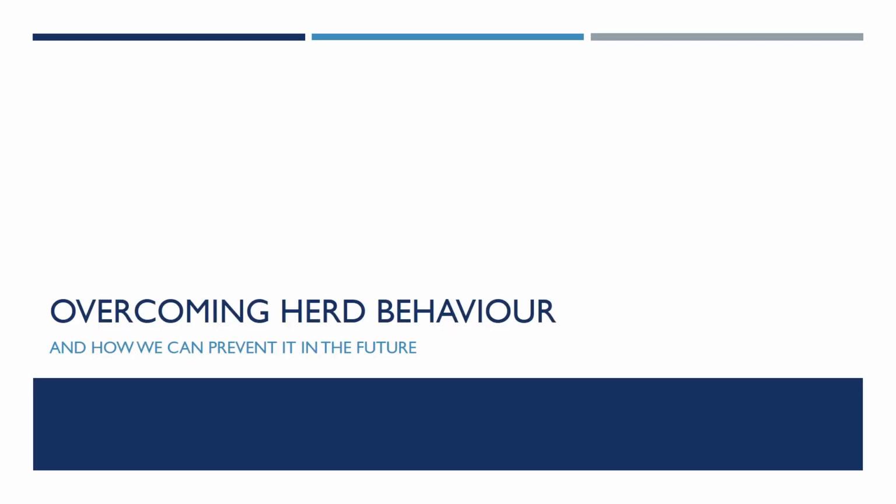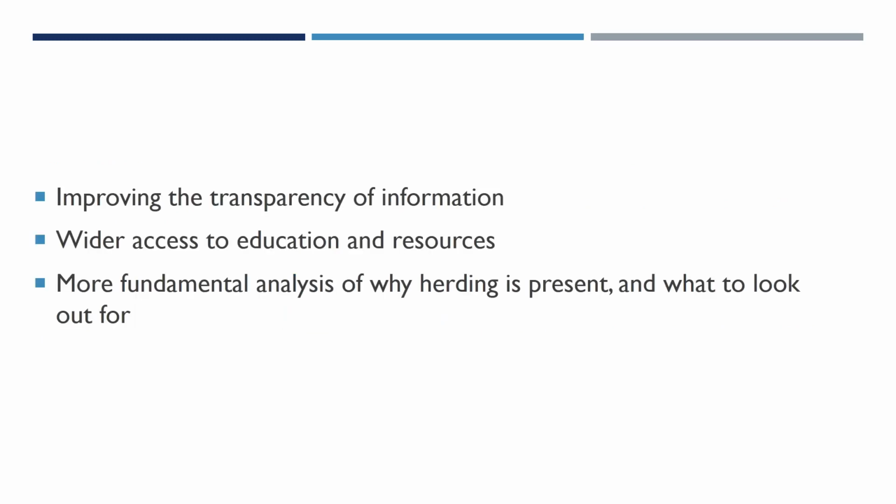How can we overcome herd behaviour and how can we prevent it in the future? The transparency of information and access to education are key drivers behind the process of reducing the herd mentality. Herd behaviour relies massively on the irrationality and uncertainty in order to succeed. If we can monitor this and combat it through the means of informational transparency, then we are likely to be able to limit the effects of informational cascades and herd behaviour, especially in the run-up to Brexit.